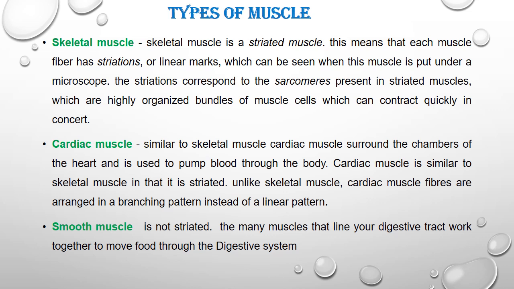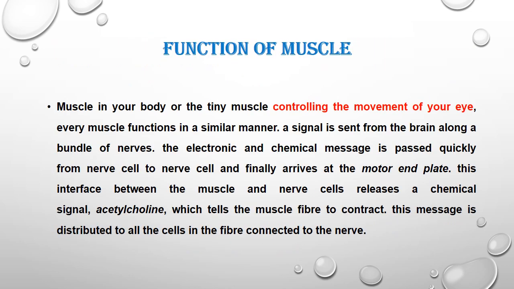Then cardiac muscle. Similar to skeletal muscles, cardiac muscles surround the chambers of the heart and are used to pump the blood through the body. Cardiac muscle is similar to skeletal muscle in that it is striated. Unlike skeletal muscle, cardiac muscle fibers are arranged in a branching pattern instead of a linear pattern. Smooth muscle is not striated. The many muscles that line your digestive tract work together to move food through the digestive system.